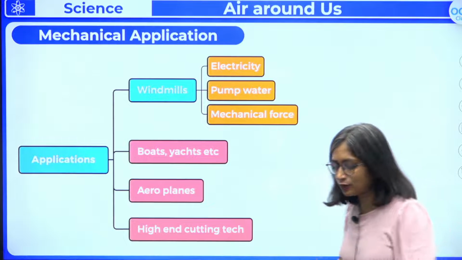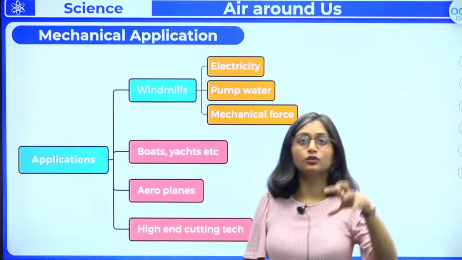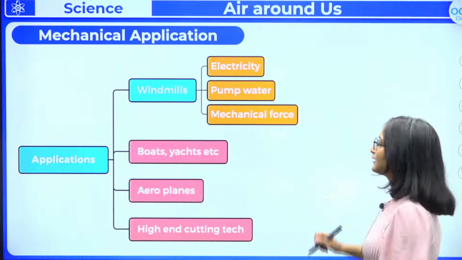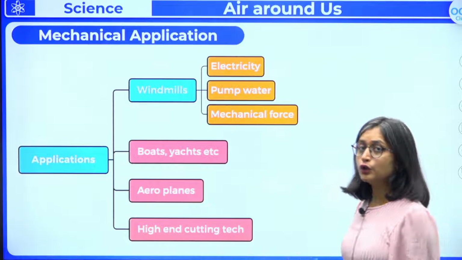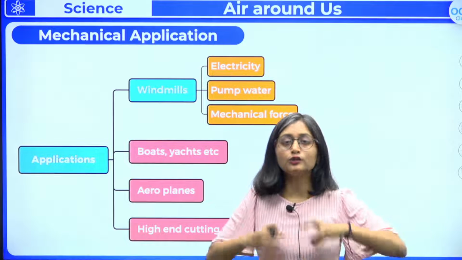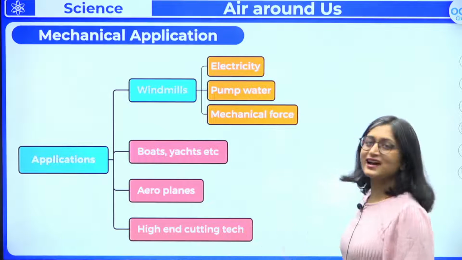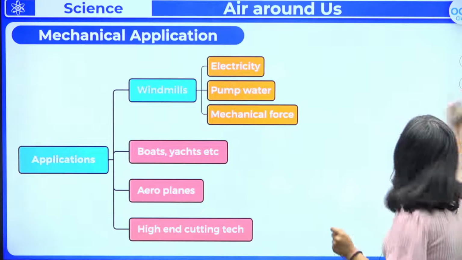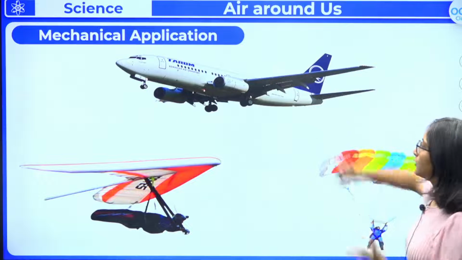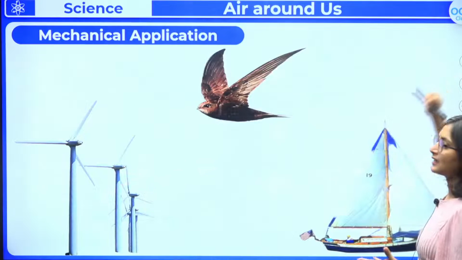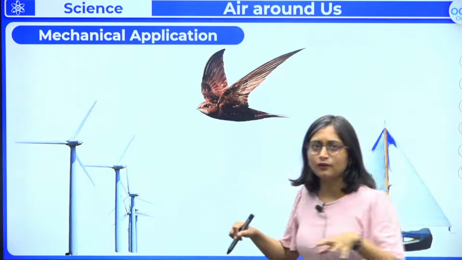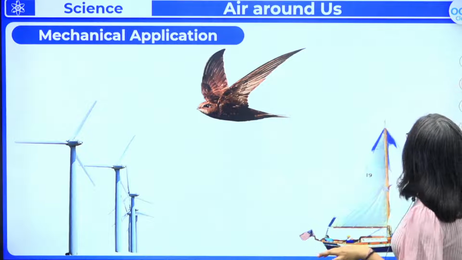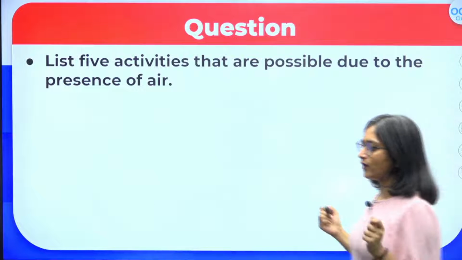So mechanical force, अगर कहीं पे भी impress कर रहे, so air is also exerting in that case. Boats, yachts, aeroplanes, and it is also used in high-end cutting technology where the air is very important. You can see the mechanical applications in case of the birds, aeroplanes, windmills, yachts, sailing of the boats, right? So in all of these cases, air is very important.